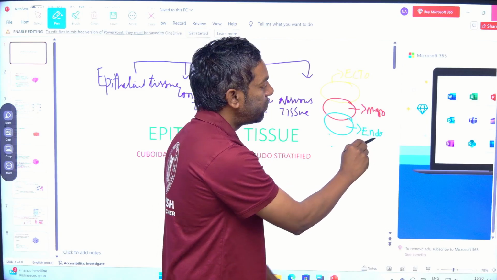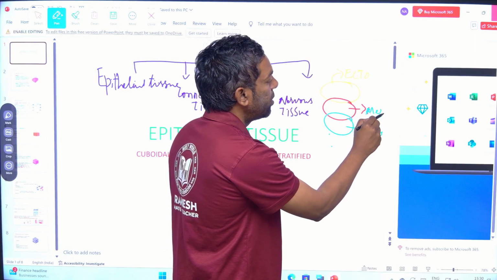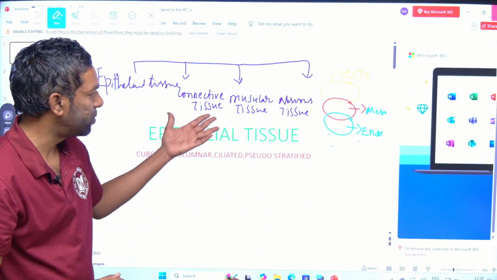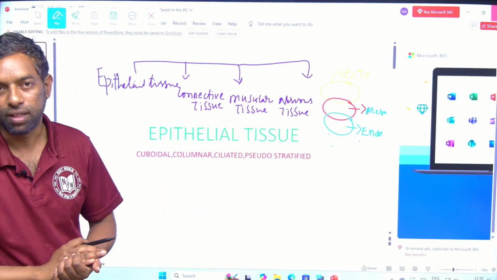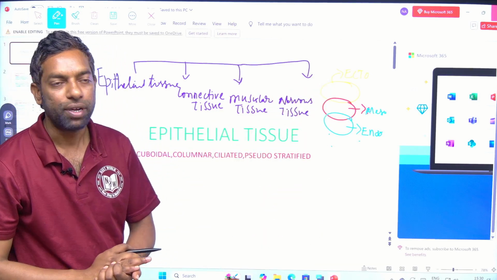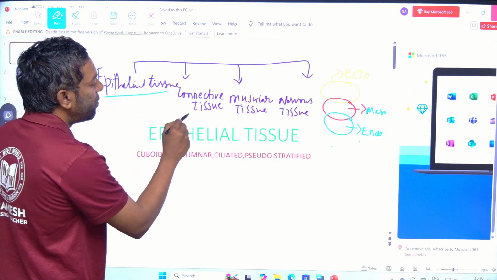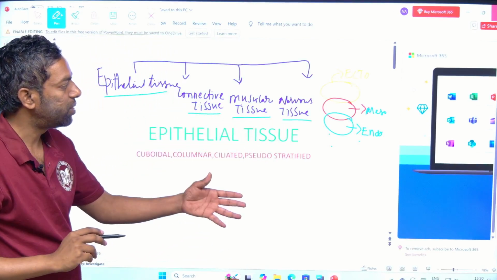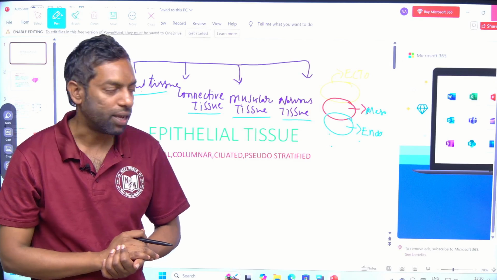So, these 4 kinds of tissues originate from 3 germ layers. Only these types of tissues are there in our animal body, and they originate from these 3 types of germ layers. Epithelial tissue originated from which layer, and muscular tissue, connective tissue and nervous tissue originated from which layer? This is the most important point from the exam point of view.